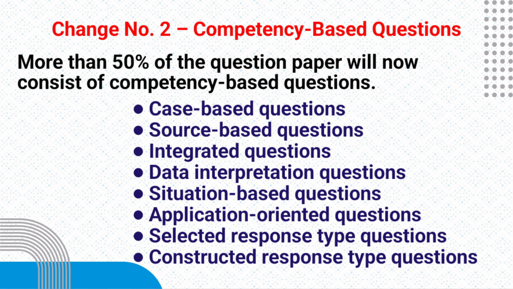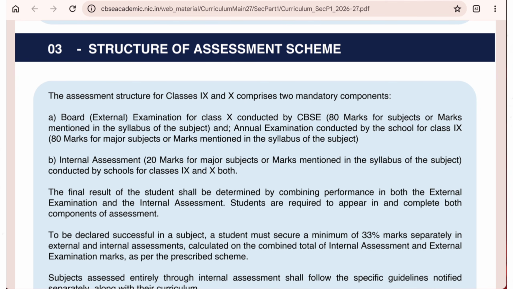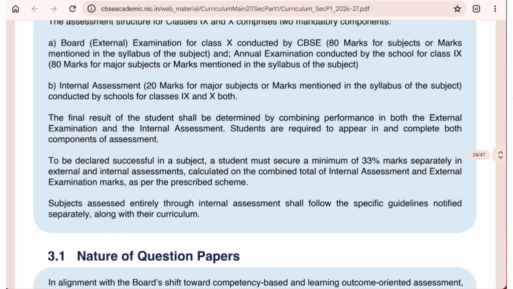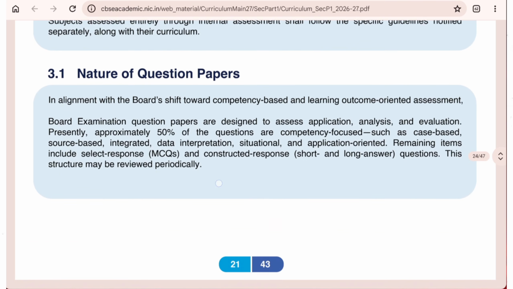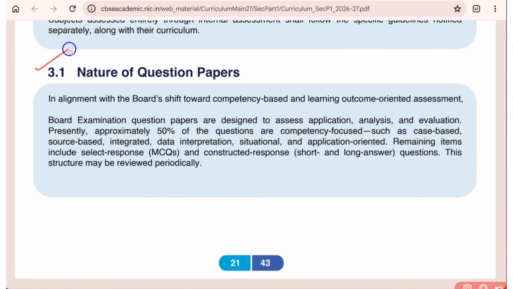Now let's see in that same curriculum where we can get this information. As you can see here, just next to that is topic 3.1, which is the nature of the question paper. Here CBSE has clearly mentioned that the board is shifting toward competency based and learning outcome oriented assessment.